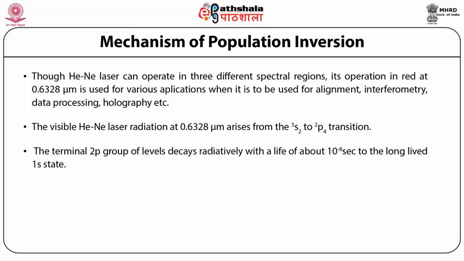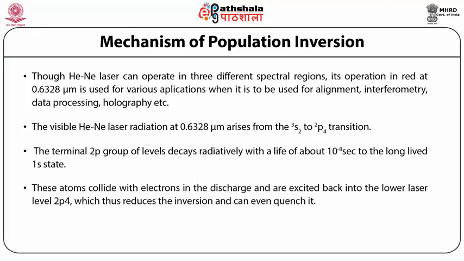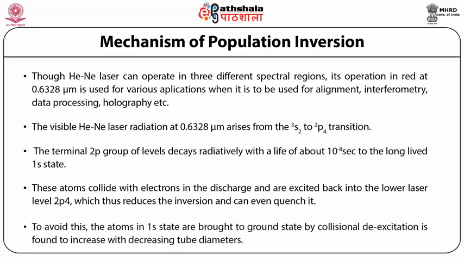Because of the long life of the 1s state, atoms in this state tend to collect with time. These atoms collide with electrons in the discharge and are excited back into the lower laser level 2p4, which thus reduces the inversion and can even quench it. To avoid this, the atoms in the 1s state are brought to the ground state by collisional de-excitation, which is found to increase with decreasing tube diameters.